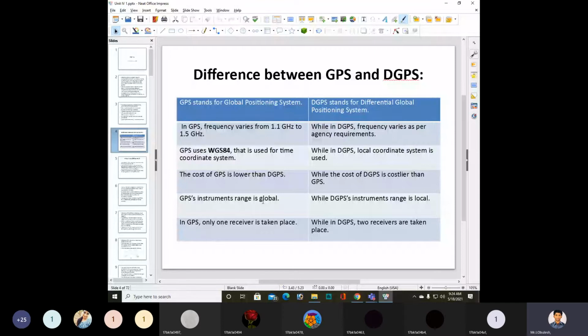In GPS, only one receiver is used, but in DGPS, two receivers are used. So these are the major differences between global positioning system and differential global positioning system.